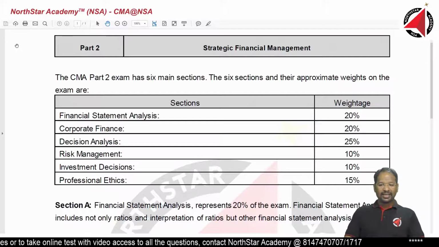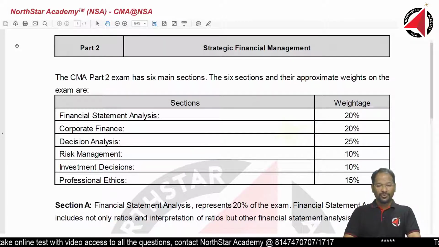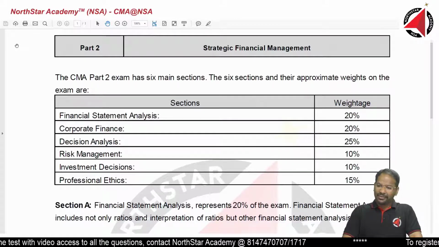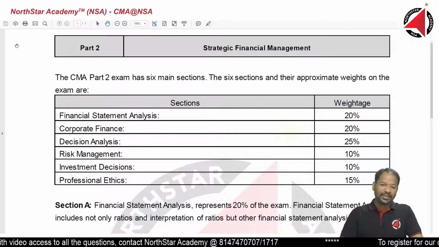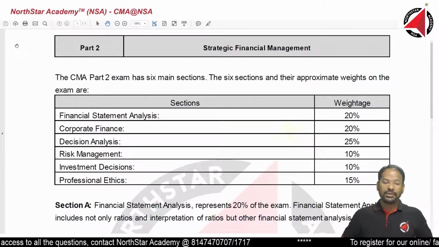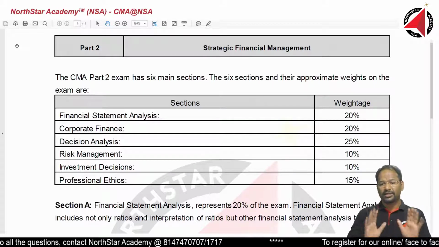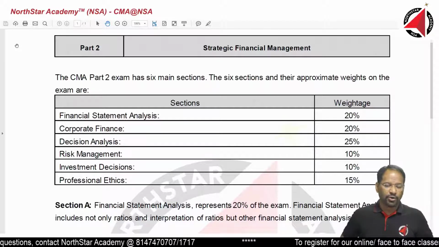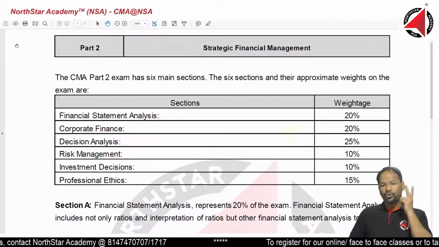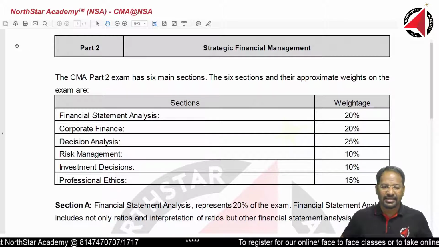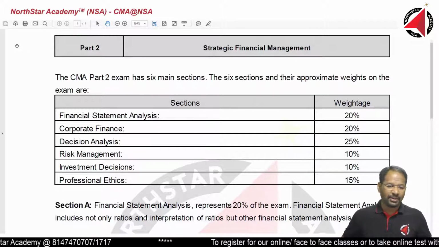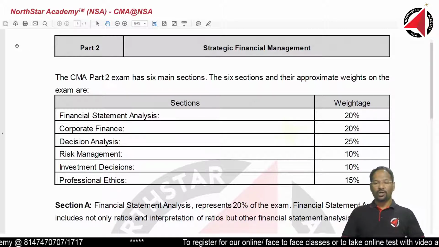The next one, risk management, has a mix of theory and practical. Investment decision has a lot of things which are practical, and the last one, professional ethics, is a pure theory topic. So to begin with, let me tell you 2 topics. Risk management and professional ethics are theory topics, but all the other topics have a lot of practical component in them.